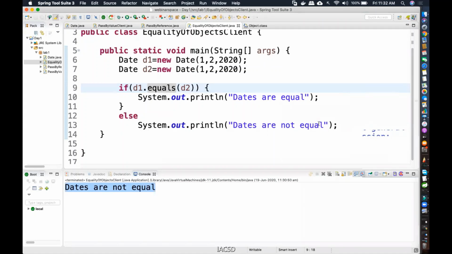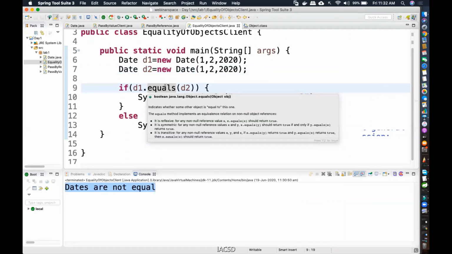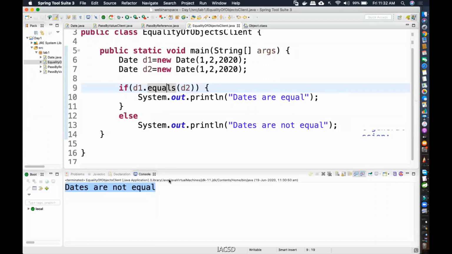But is this your expected output? No, you want to compare the content of this date object and the content of this particular object, and those contents should be equal or not. That is what we want to test. So what happens whenever a parent has given you a method and you're not happy with it? Like in this case, I don't want this implementation, I wanted to check the actual content.